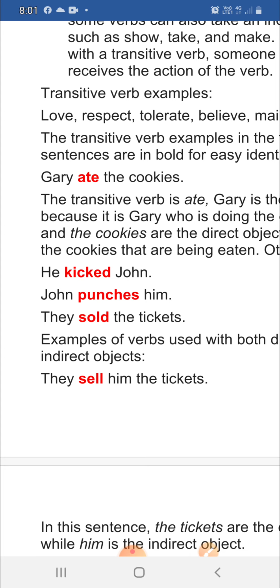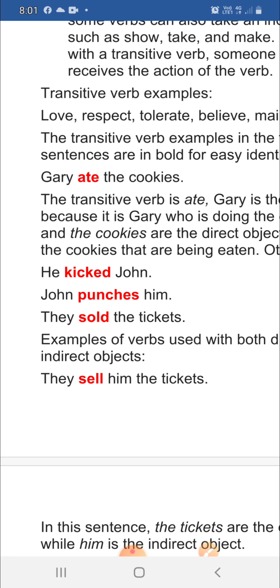John punches him. Now here John is the noun. See, there are two different kinds of sentences, but in the first sentence John is not the noun, whereas in the second sentence John is used as a noun. Whenever you use such sentences, you must be able to understand and identify the part of speech, whether it is a noun, a pronoun, a verb or an adjective. Different words are used at different places with different meanings. So, we have to read, understand and then write.